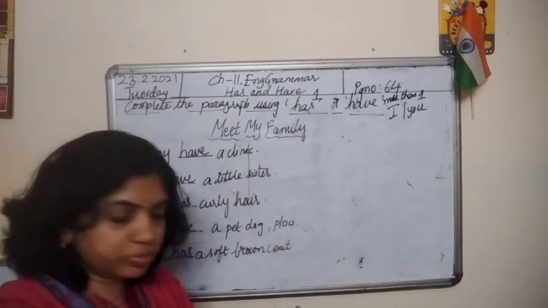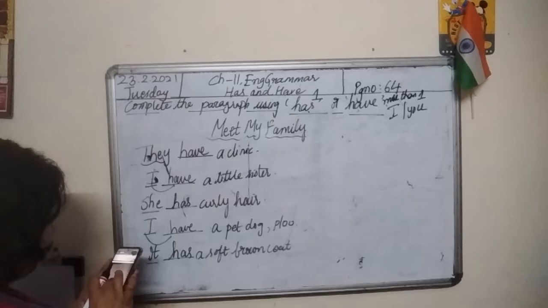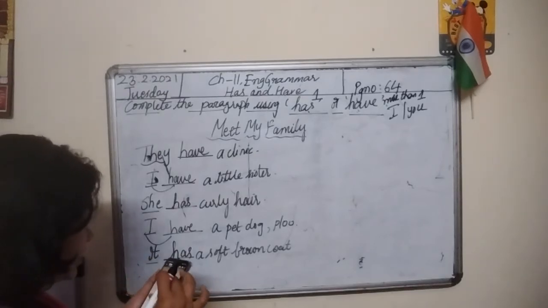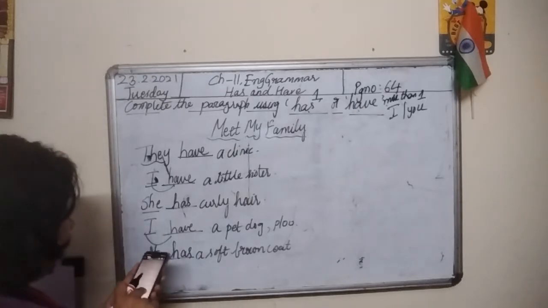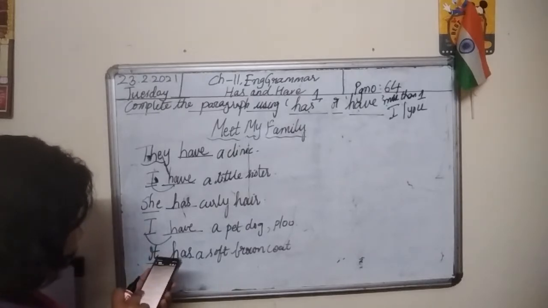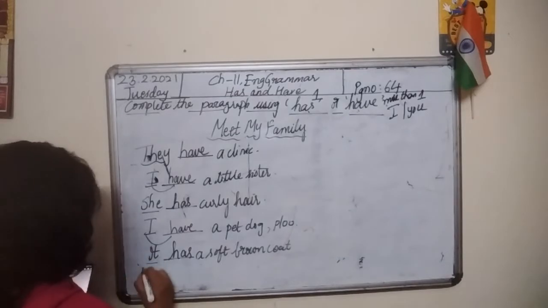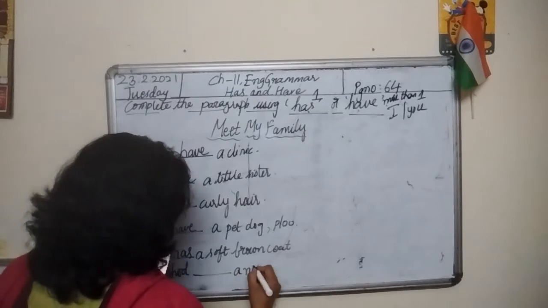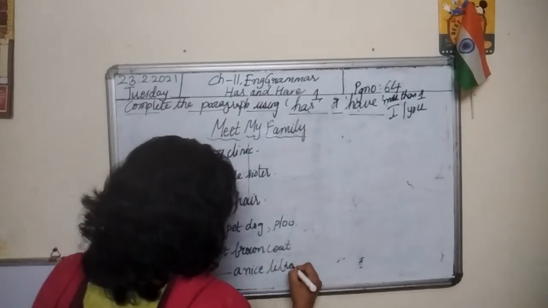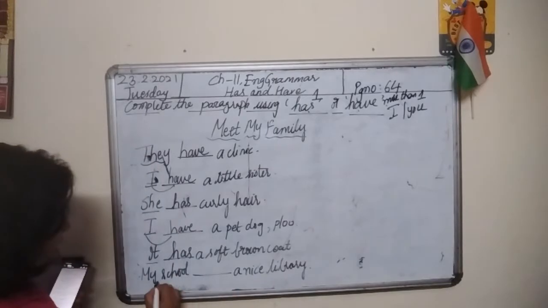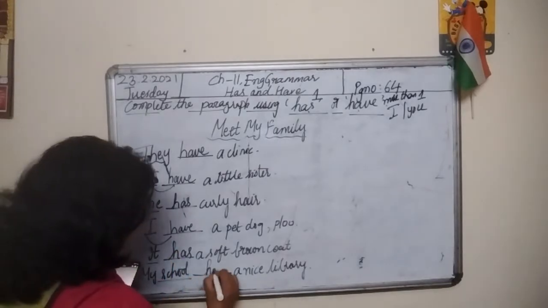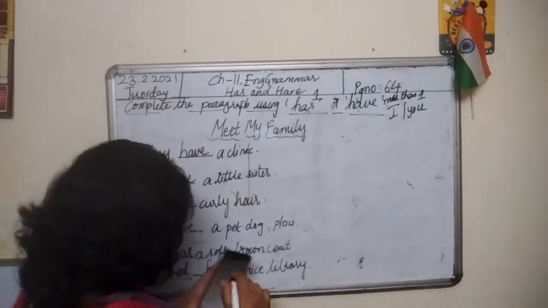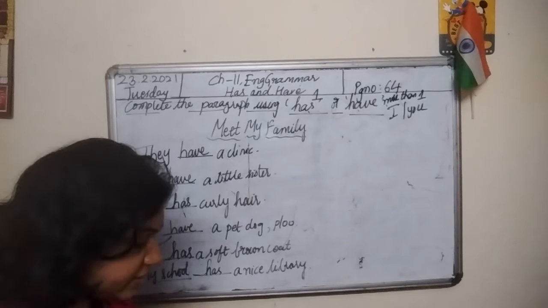I play with Ploo. I go to Inspire school. He studies in a school and his school name is Inspire. My school dash a nice library. Only one school. So has, when we talk about one person, one place, one animal and one thing, we always write has. So my school has a nice library.